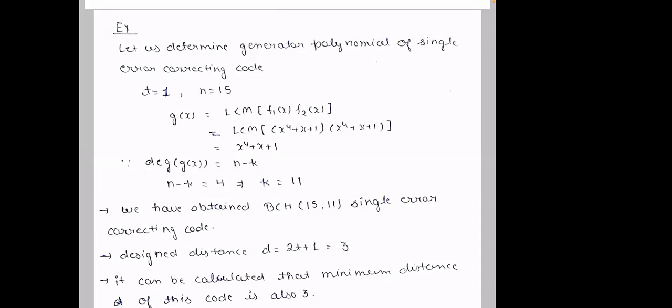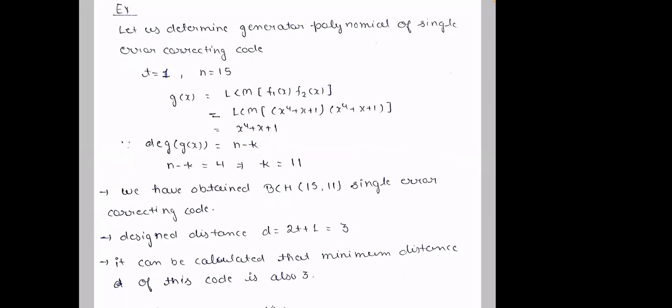So from the generator polynomial, we can find all the code words, and it is of dimension 11, and it's a single error correcting code. Once we get all the code words, we can find the distance is 3, and we know it's a BCH code, so we can directly say that its design distance is 2t+1.